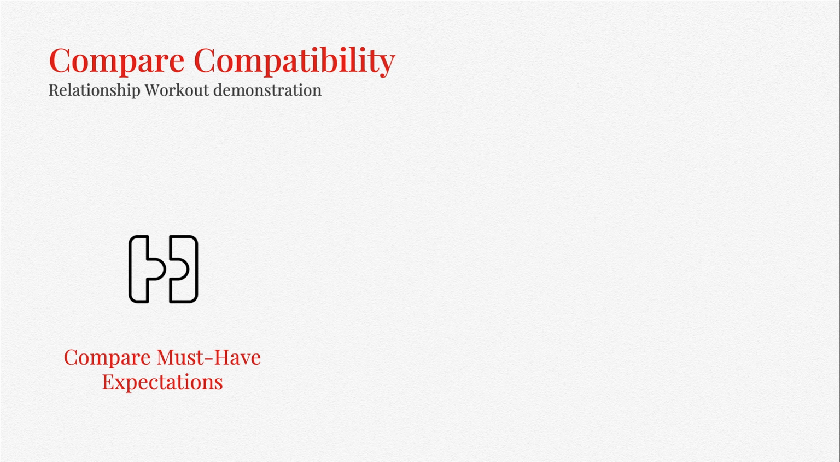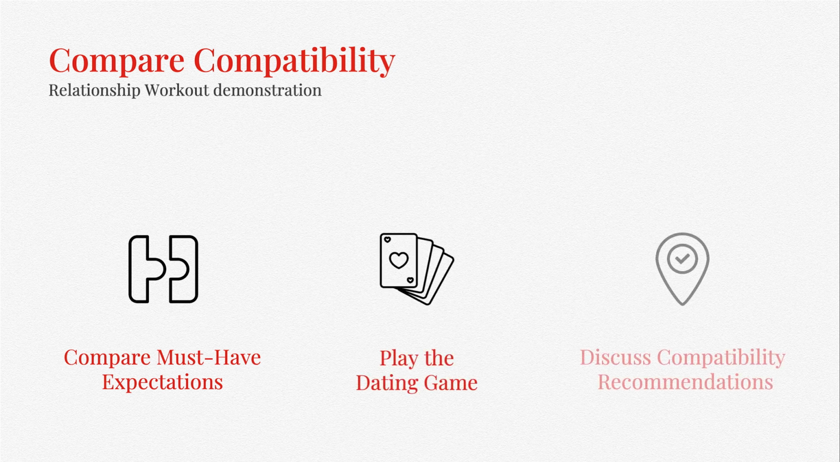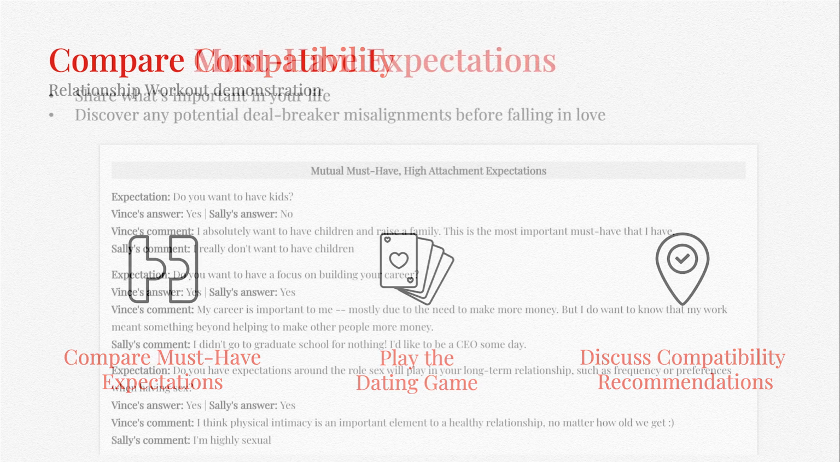There are 3 ways to compare your compatibility with someone you're dating or in a current relationship. 1. Compare your must-have expectations. 2. Play the relationship workout dating game. And 3. Look at the recommendations around compatibility provided through the relationship workout program. Stage 3. Get recommendations.